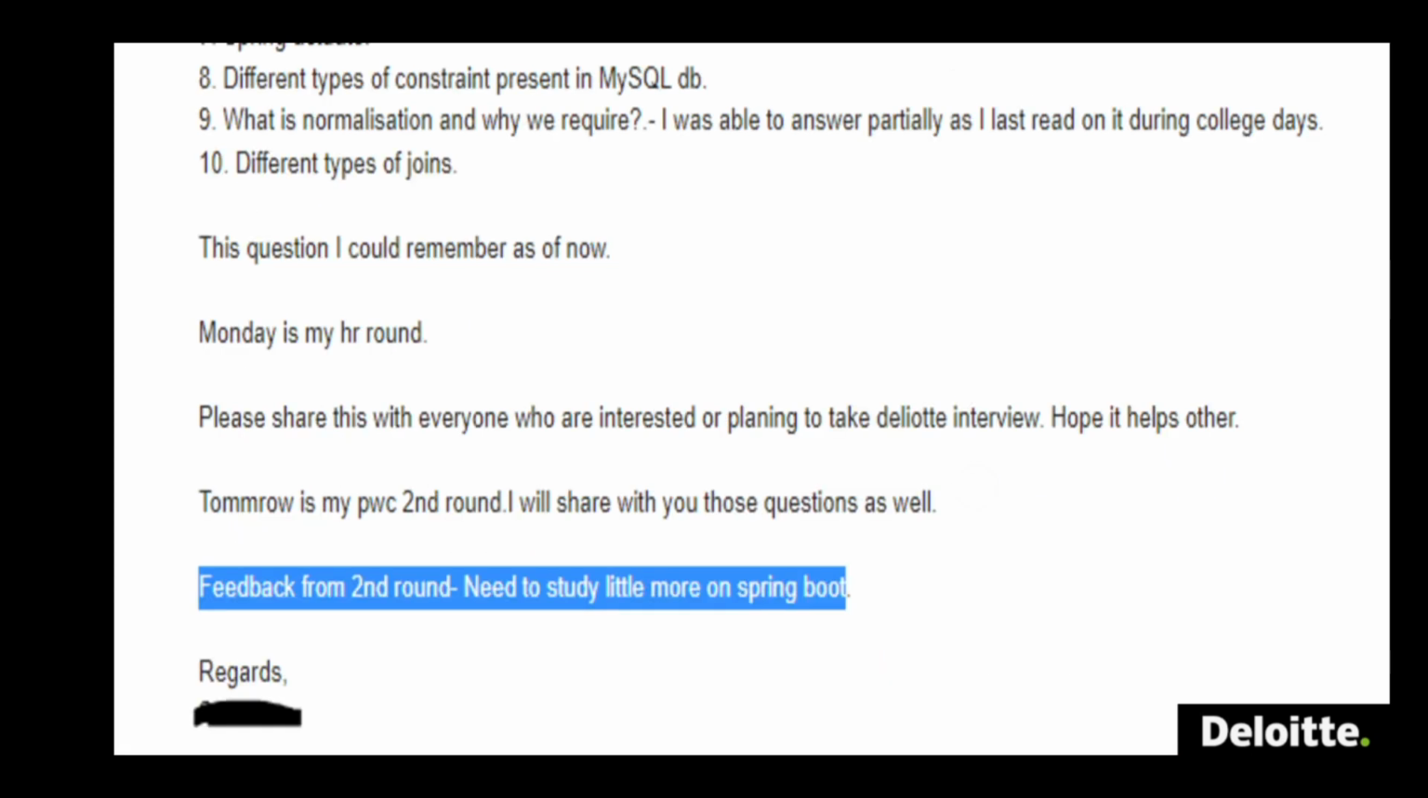This is another part. Feedback from the second round was given to the candidate, our friend. The feedback given was that he needs to study a little more on Spring Boot.